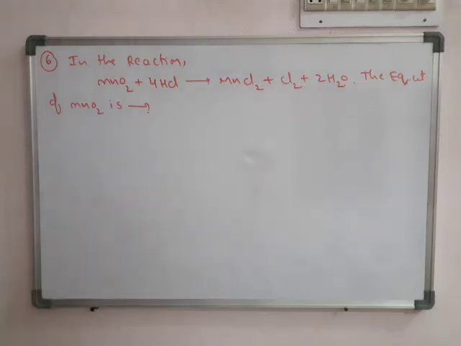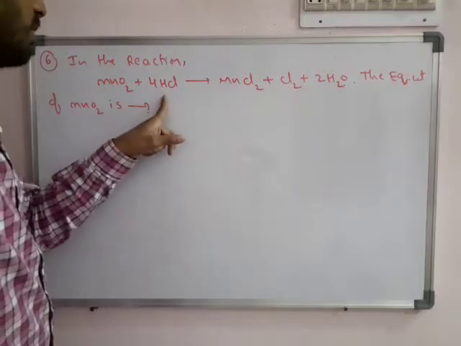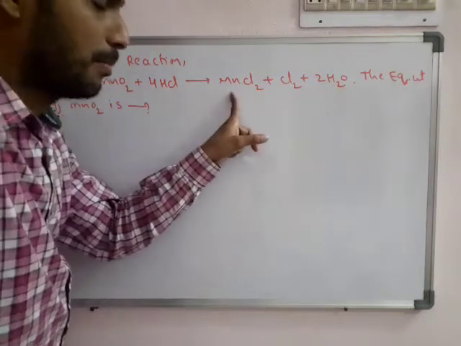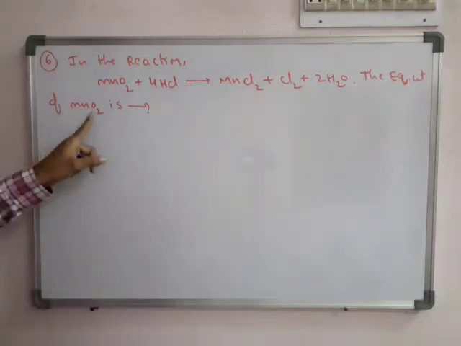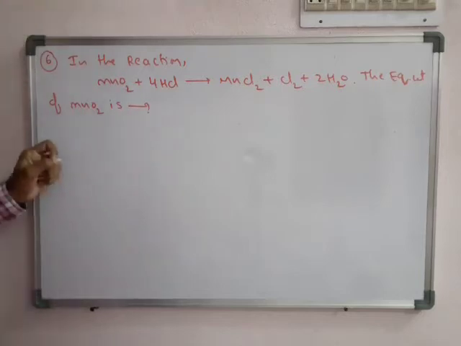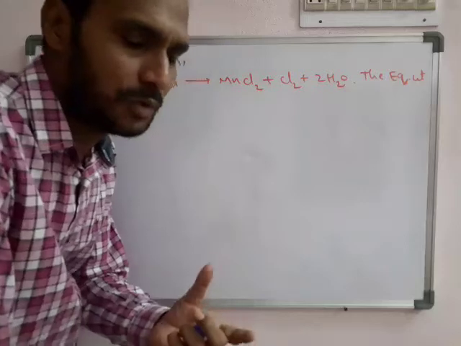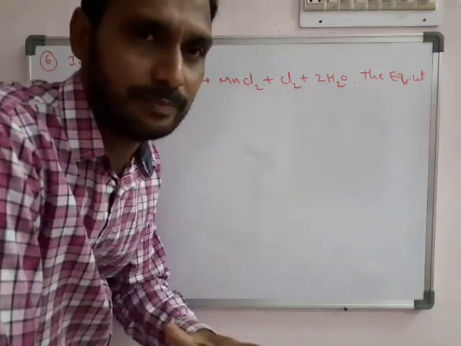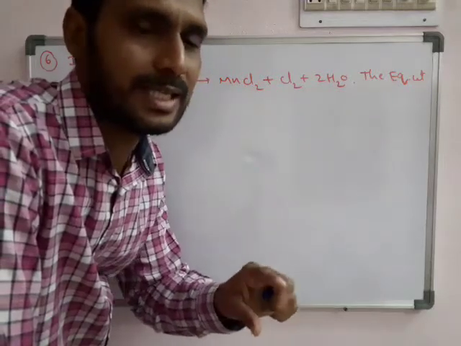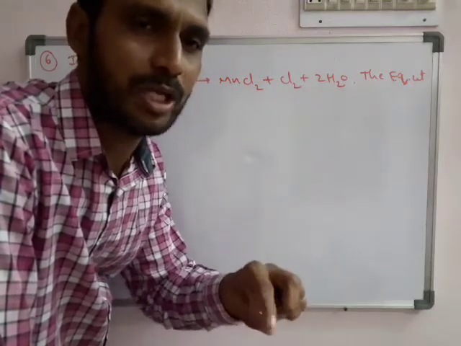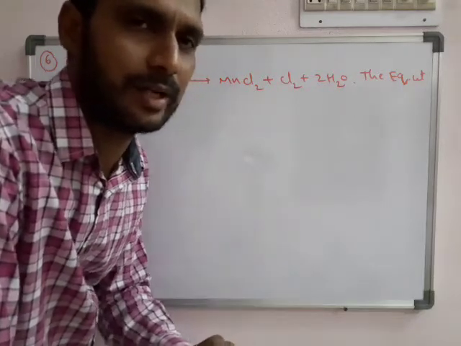So see the sixth one. The reaction is given. Manganese dioxide reacts with hydrochloric acid forming manganese chloride, chlorine and H2O. Here we have to find the equivalent weight of MnO2. We know the equivalent weight of MnO2 in acidic medium, but normal knowing is another thing. Here exactly a reaction is given, so we have to observe only the reaction. Based on the equation only we have to calculate the equivalent weight.